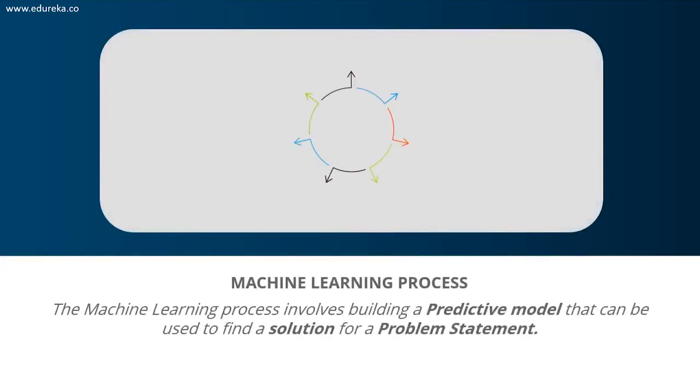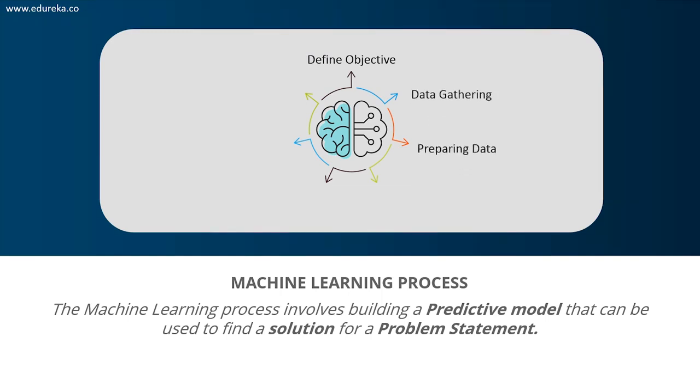Now, the machine learning process involves building a predictive model that can be used to find a solution for a particular problem. A well defined machine learning process will have around 7 steps. It always begins with defining the objective, followed by data gathering or data collection. Then we have something known as preparing data, which is also called data pre-processing. Then we have data exploration or exploratory data analysis. This is followed by building a machine learning model. Then we have model evaluation and finally predictions. This is how the process of machine learning works.